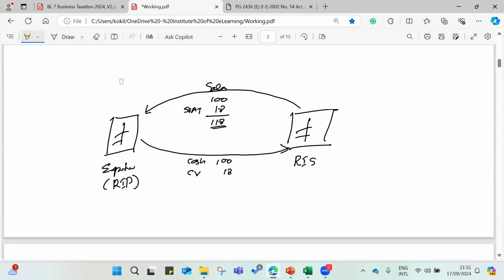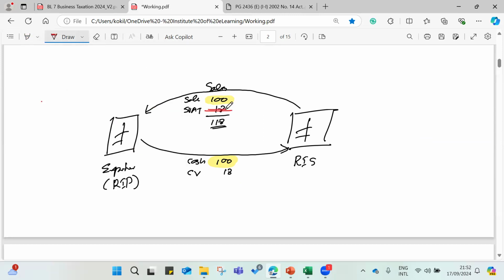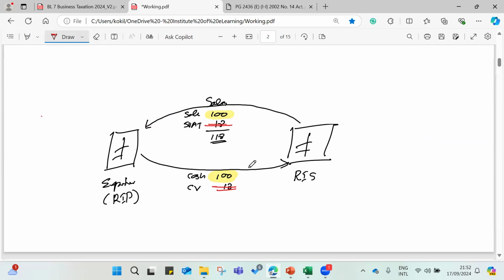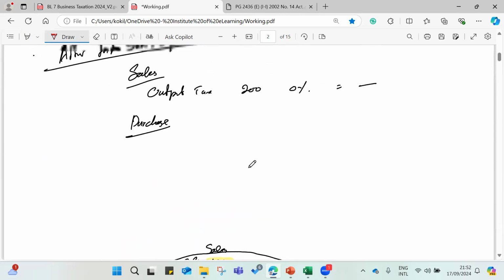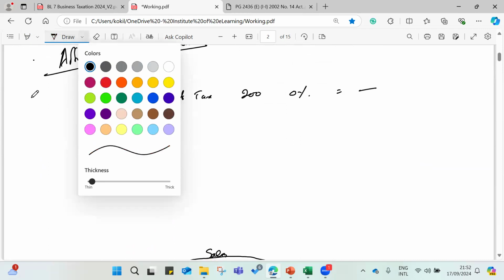Then both parties get their exact sales, and the RIS will get the exact money for their sales, right? So it's an easy process, and then the Inland Revenue Department verifies this SVAT amount with the credit voucher and reconciles it. That's it. Then what happened in the question also, it's easy. Then I hope it's understood, right?